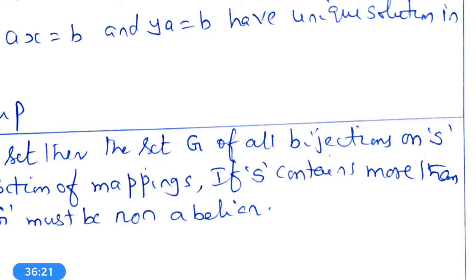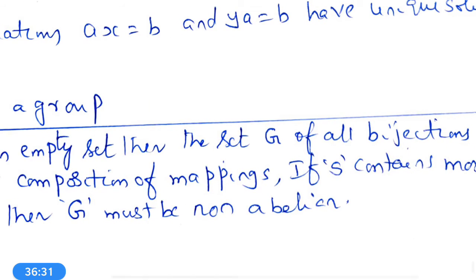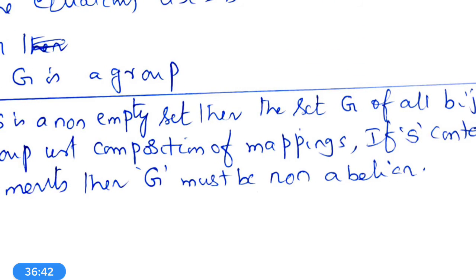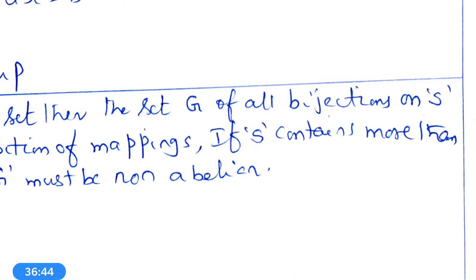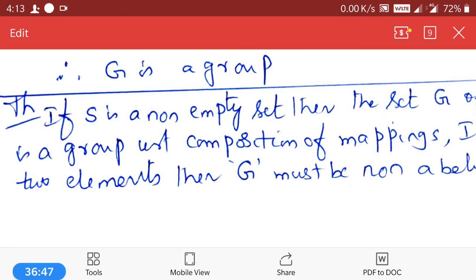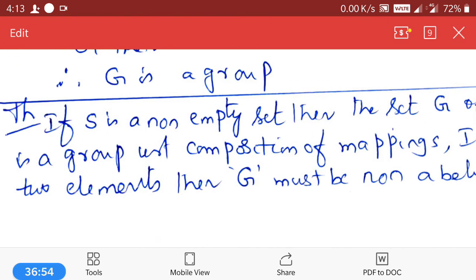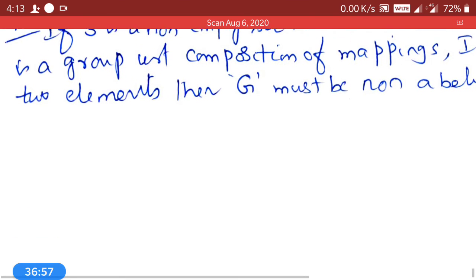Can you give an example for a bijective function? The identity function is a bijective function. Like that, not only the identity function, so many bijective functions are there. G is a group with respect to composition of mapping. If S contains more than two elements, then G must be non-abelian.